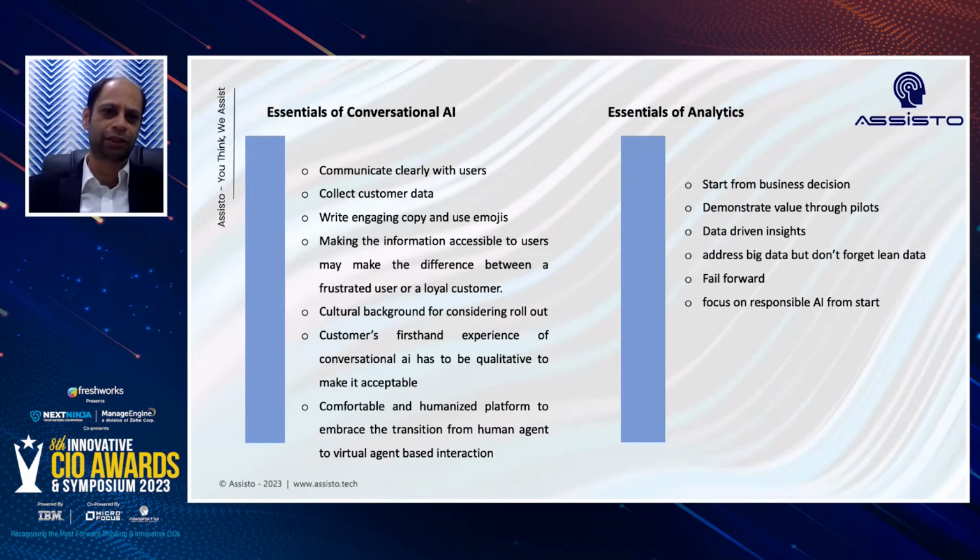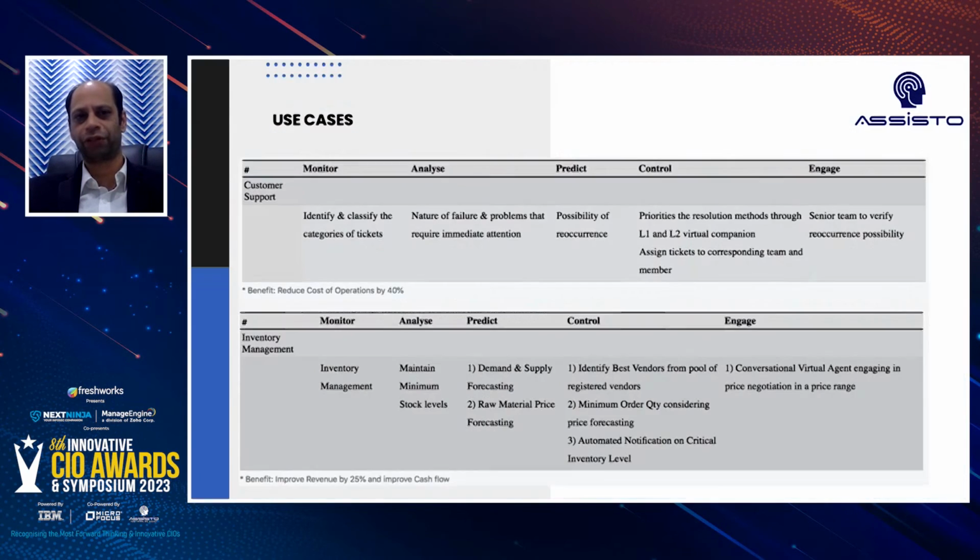Including analytics can really give you a good amount of insights into the functioning of an organization, making information more accessible. Always keep the cultural background under consideration while you plan to execute conversational AI projects. It should be a humanized platform so that it is easy for people to embrace the transition from human agent to virtual agent based interactions.